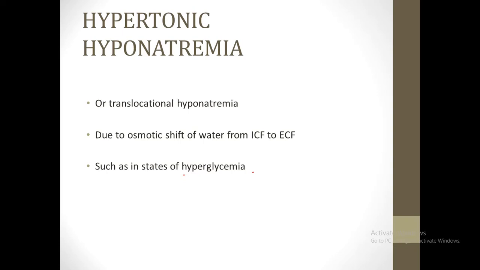So whenever glucose is present in the extracellular fluid in larger amounts, in conditions of hyperglycemia, it would make the extracellular fluid hypertonic or hyperosmolar. And whenever the extracellular fluid is hyperosmolar, it drags water from intracellular fluid. So there is an osmotic shift of water from intracellular fluid into the extracellular fluid, or a translocation of water from the intracellular fluid to extracellular fluid.